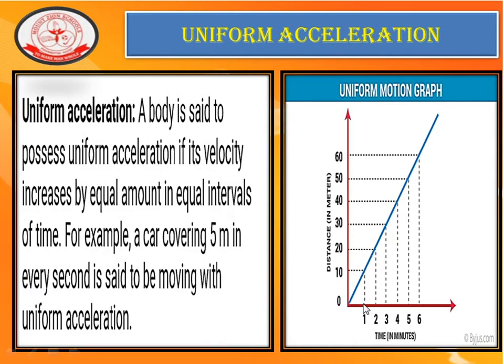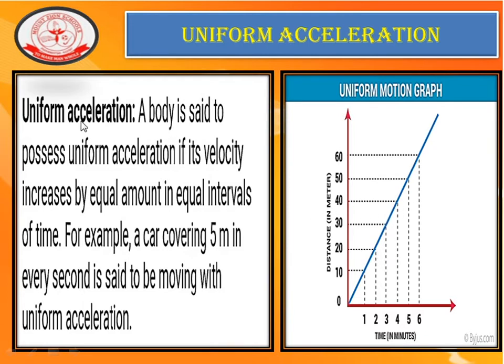That means an object which describes this motion covers equal distances in equal intervals of time. And so here its velocity also changes equally in equal intervals of time. That leads to a term known as uniform acceleration.